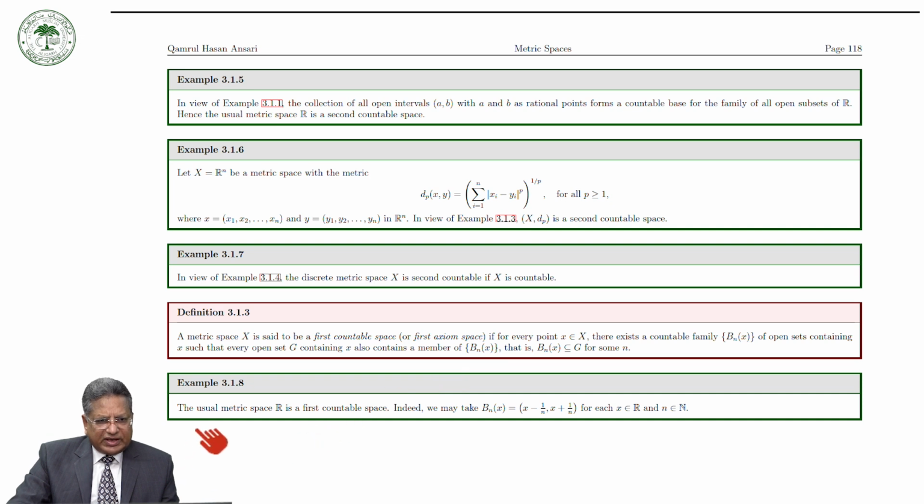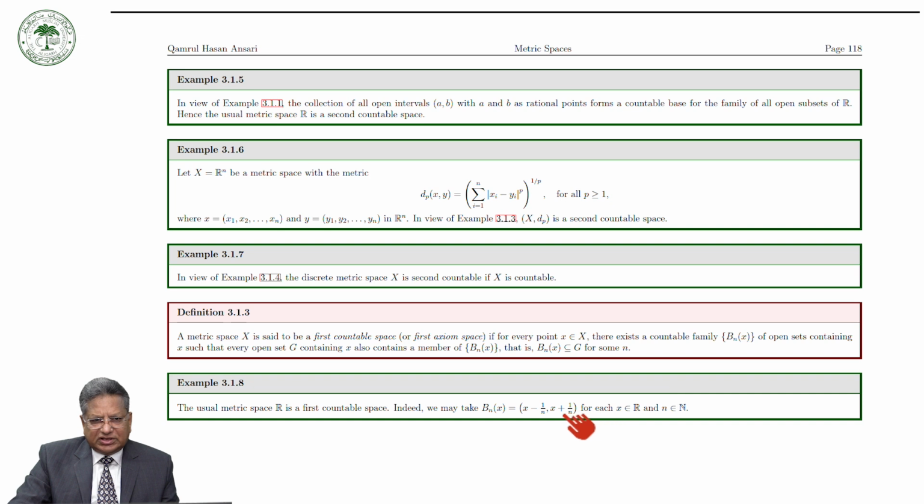Now, look at the example. The usual metric space R is a first countable space. Indeed, we may take B_n(x) equal to the open interval (x minus 1/n, x plus 1/n). This is an open set containing x.